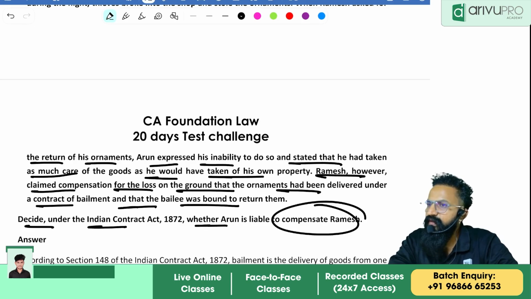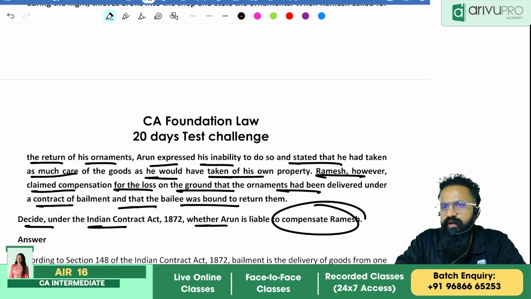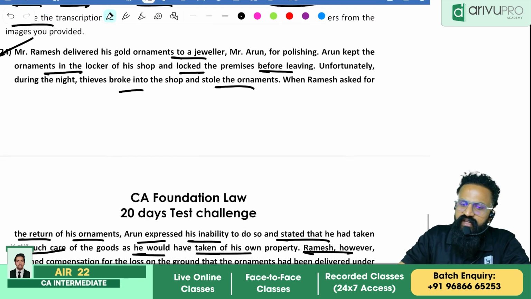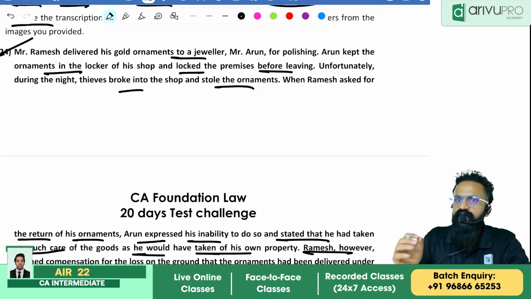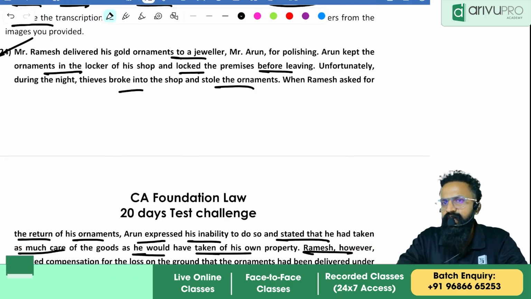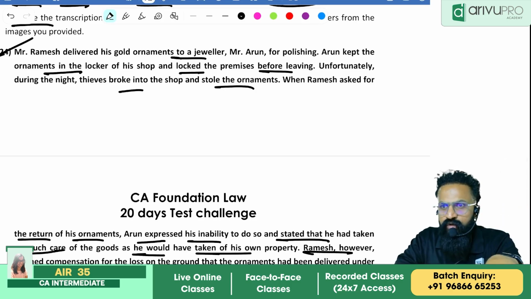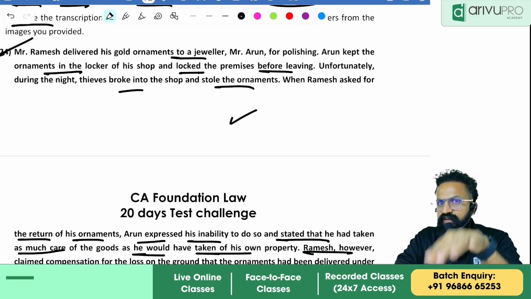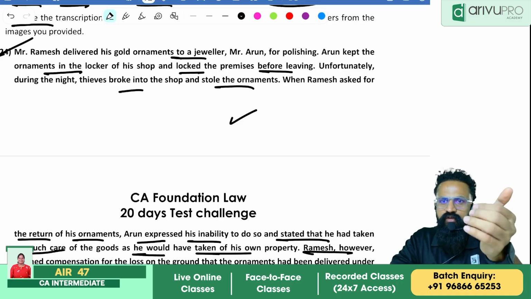Is he liable? No, because whenever a person takes reasonable care of the goods, then he will not be liable for any loss occurred. In the given case, what is the duty of the bailee? Duty of the bailee is to take reasonable care of the goods. What do I mean by reasonable care? As much care as an ordinary man would take for his own goods. They have clearly given in the question that he treated it as if it is his own goods. So however I would treat my goods, I've treated your goods also in the same way.